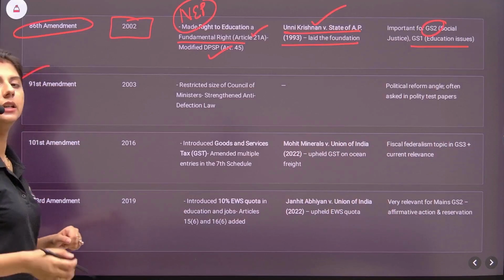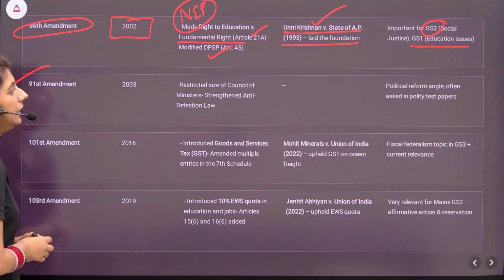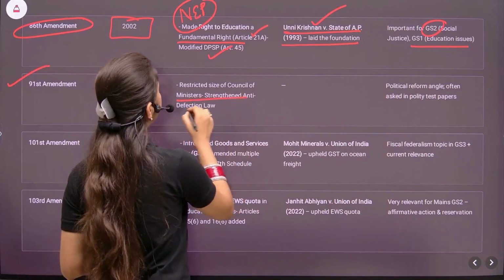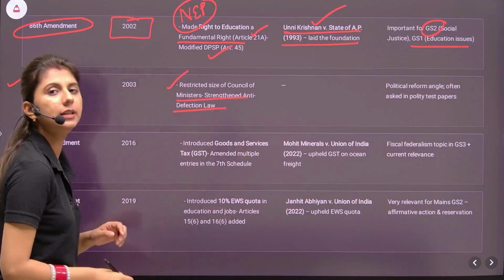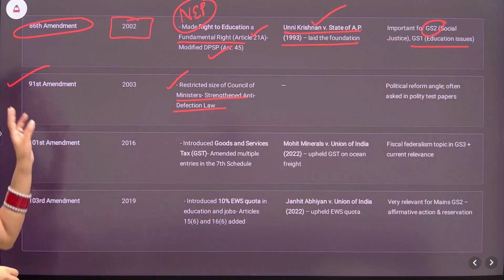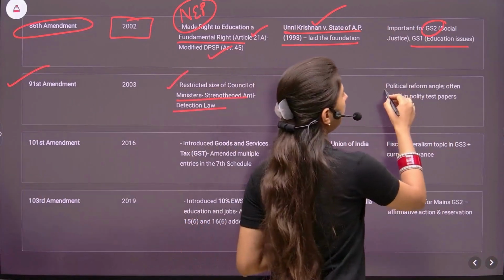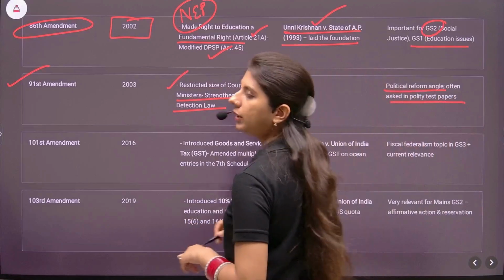91st Amendment Act, brought in 2003. It restricted the size of the Council of Ministers and strengthened the anti-defection law. Two major provisions. A number of judgments were given, but we are focusing mainly on the key provisions which will be helpful in understanding the political reform angle, which is often asked in the polity test papers.